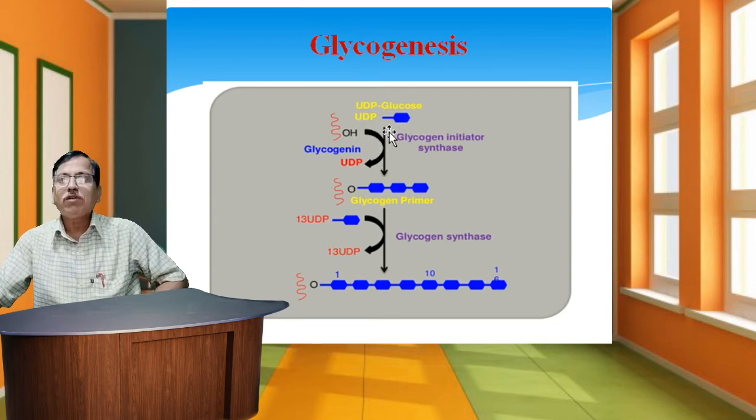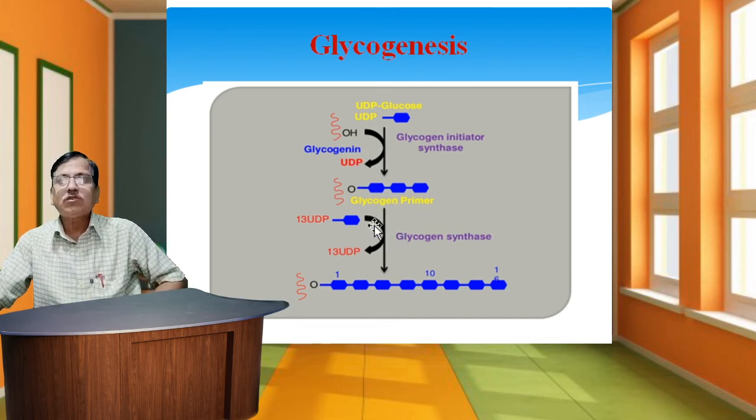UDP glucose plus UDP glucose primer are used to form the glycogen primer by glycogenin, the initiator synthase. These enzymes catalyze this primer to attach hydroxyl groups. Glycogenins are the specific enzymes to convert UDP.